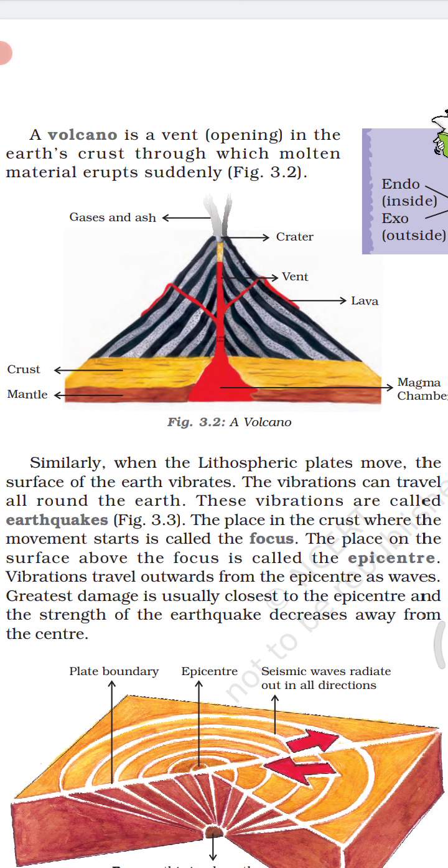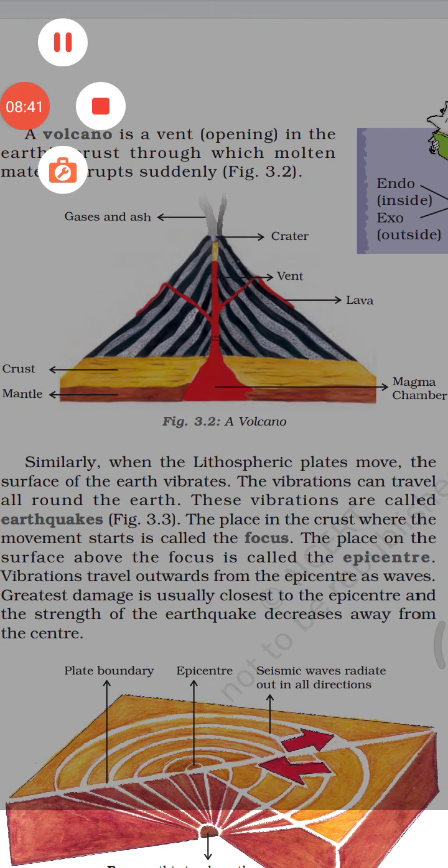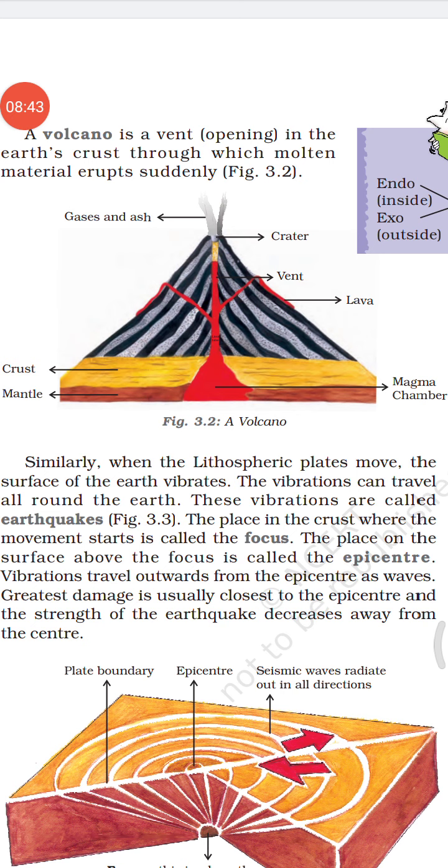When there is some movement in the lithospheric plates, then there are vibrations on the earth surface, and these vibrations can travel from one part of the earth to another, and these vibrations are called earthquakes. The place in the crust where the movement starts is called focus. You understand it? In the interior of the earth, from where these vibrations start, that point is called focus.